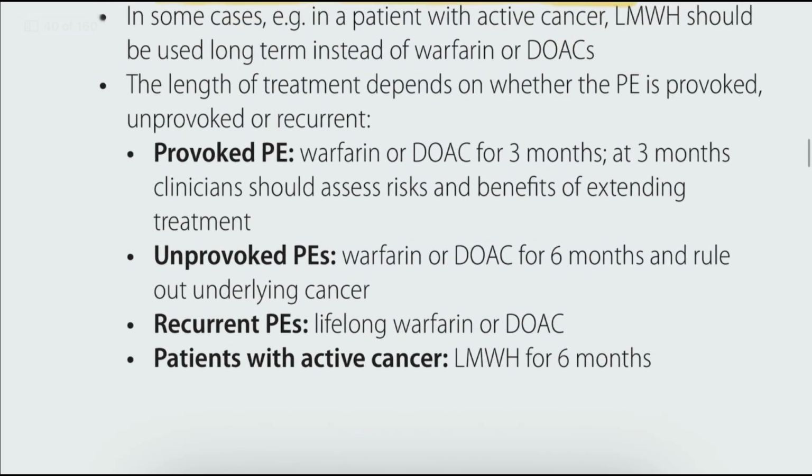The length of treatment depends on whether the pulmonary embolism is provoked, unprovoked or recurrent. So we have a total of 4 different types of pulmonary embolism. First one, provoked pulmonary embolism: we have to start warfarin or the drug of choice or a DOAC for 3 months. In these 3 months, we have to assess the risk and benefits of extending treatment.